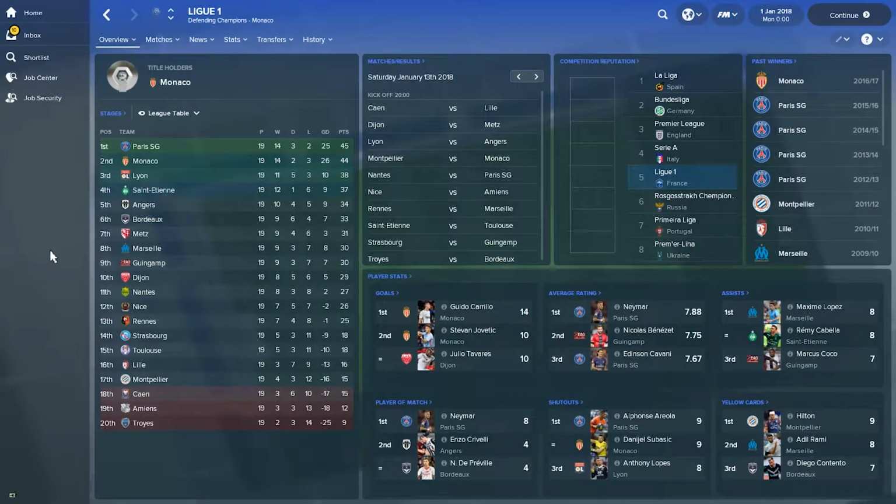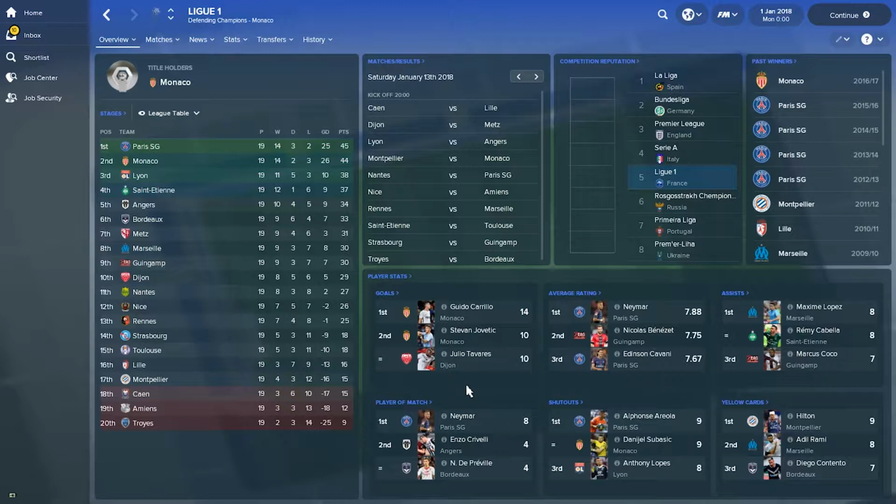Next, I'm going to check the French Ligue 1, and we see that here PSG is leading the way with 45 points, one more than Monaco in second place. Lyon is far away with 38 in third place. At the bottom, we see Caen, Amiens, and Troyes, all in the relegation zone, with Montpellier and Lille dangerously close.